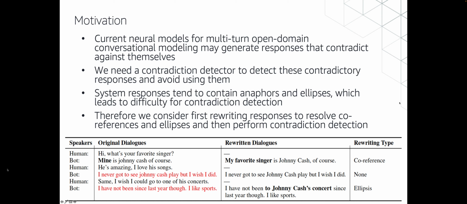And again, in this table, we show one example in the right figure. We show one rewritten dialogue, produced by rewriting the bot utterances. Like in the first utterance, we resolve the coreference, and in the last utterance, we resolve the ellipsis. And by making up this kind of missing information, we can make the detection easier.